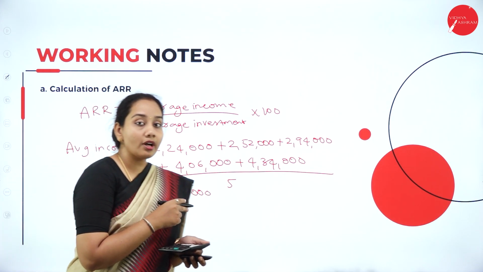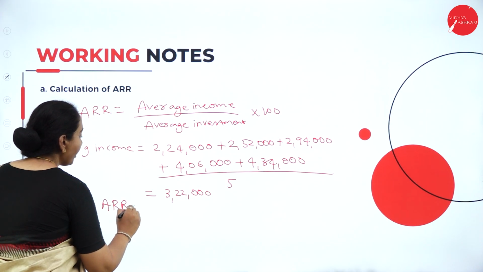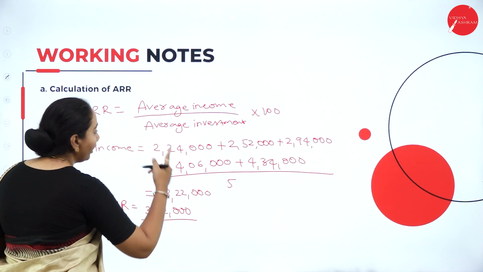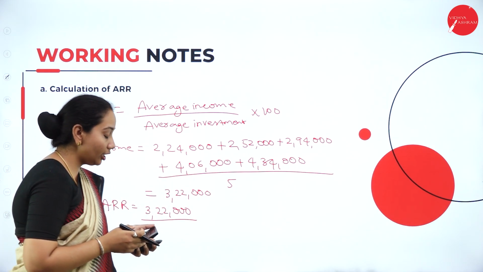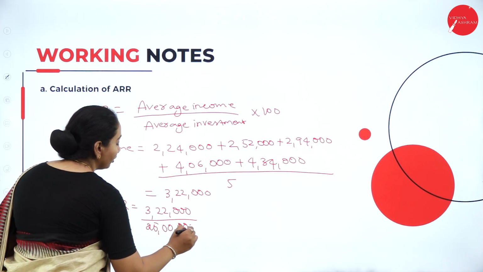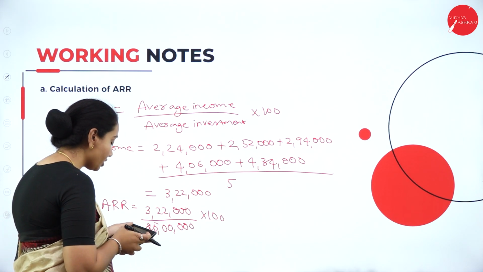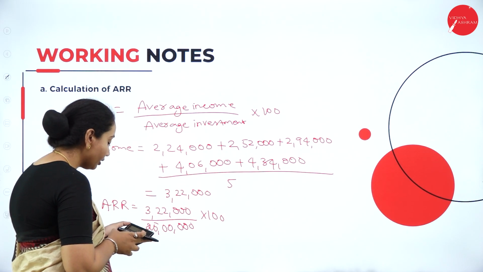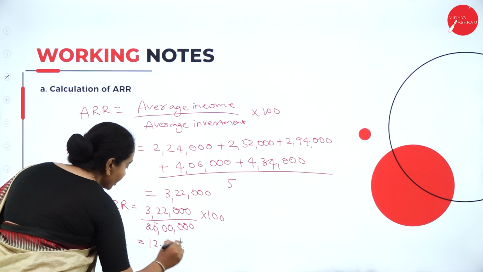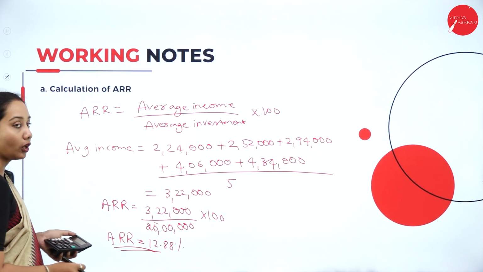As per the formula, ARR is equal to average income, 3,22,000, divided by average investment, which is the initial investment, that is 25 lakh, into 100. So we'll divide 3,22,000 by 25 lakh into 100, and we'll get a percentage of 12.88%. So this is the average rate of return for the project.